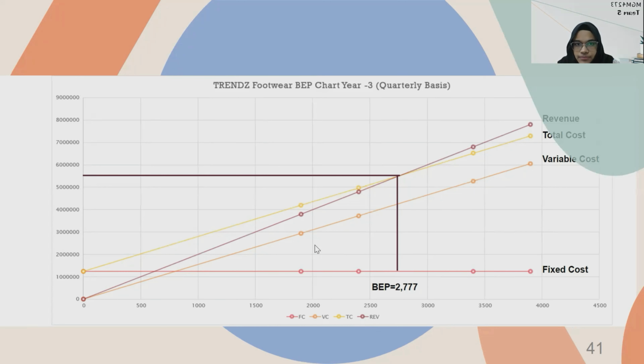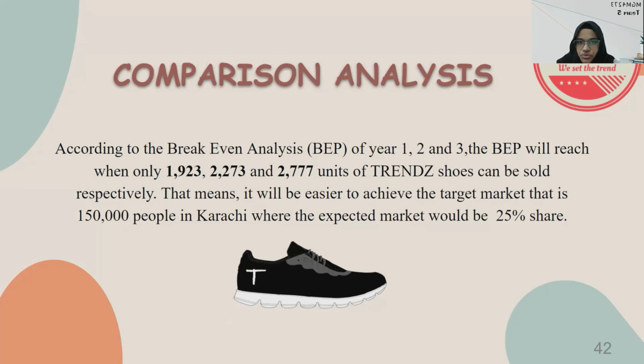So finally we came to the comparison analysis. Here we have found, according to years 1, 2, and 3, the break-even point will be reached at 1,923 units in year 1, 2,273 in year 2, and 2,777 units of trends shoes sold respectively.